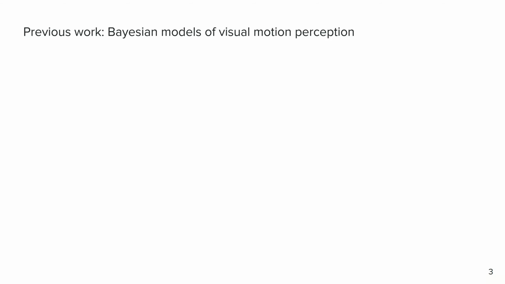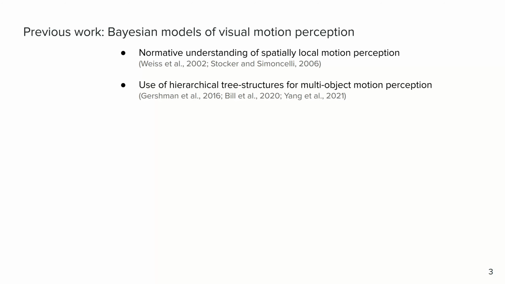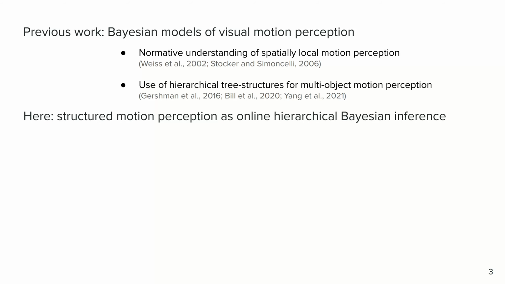Bayesian descriptions have been successfully applied to visual motion perception in the past by providing a normative understanding of local, spatially confined motion perception, and for scenes with multiple objects, for showing that humans employ hierarchical tree structures to solve visual tasks. Here we address how the perception of structured motion can be explained as online hierarchical inference.